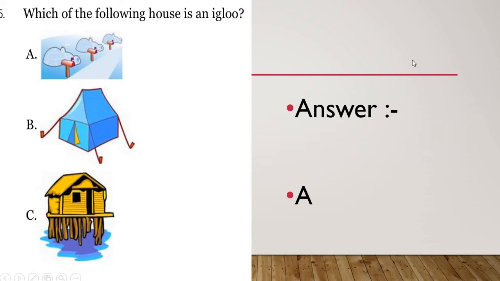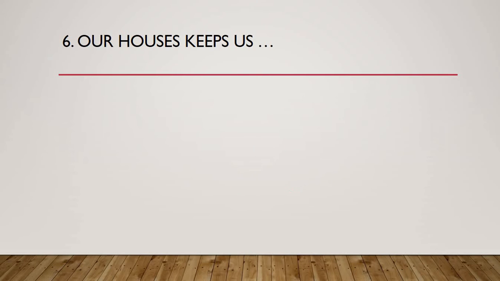Okay, so humans are very creative. They even are making the house out of ice. Just imagine. Otherwise we just use our ice in the soft drinks, cold drinks and other juices. Okay, so clear enough. Moving on to the sixth one. Our houses keeps us, and the sentence is half. So our houses keeps us. Where do it keeps us and how? Let's see the option. There are only two options here. Either you can choose safe or you can choose unsafe. So our houses keeps us unsafe or our houses keeps us safe.